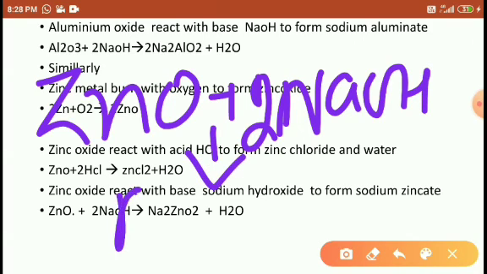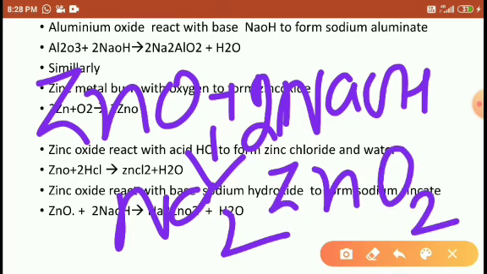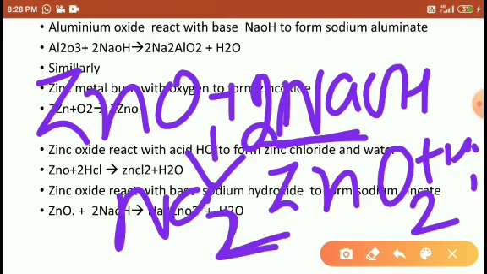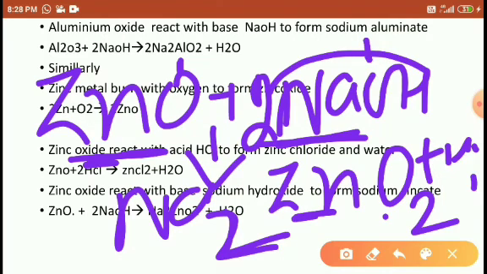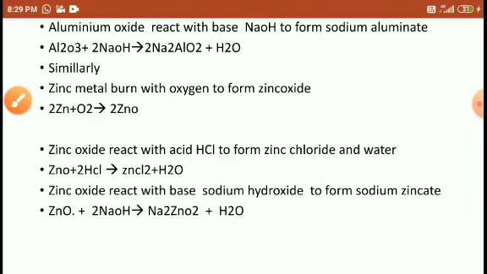The reaction is Na2ZnO2 plus H2O. So 2 sodium here, the 2 sodium. Zn 1, Zn 1. Oxygen here 1, here 1, so 2, 2. And H2O has 2 hydrogens and 1 oxygen. Total 3 oxygens, 1 here and 2 here. So 3 oxygens. Right, students? So the whole reaction is balanced here.